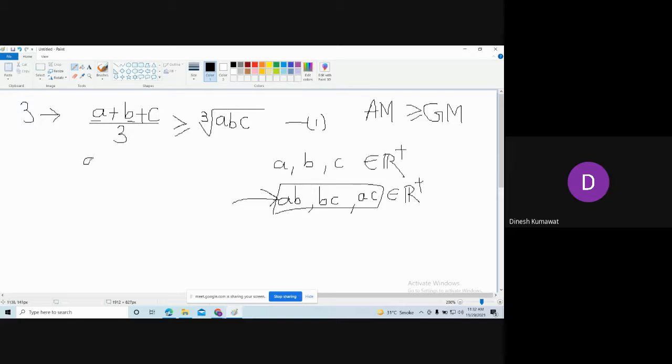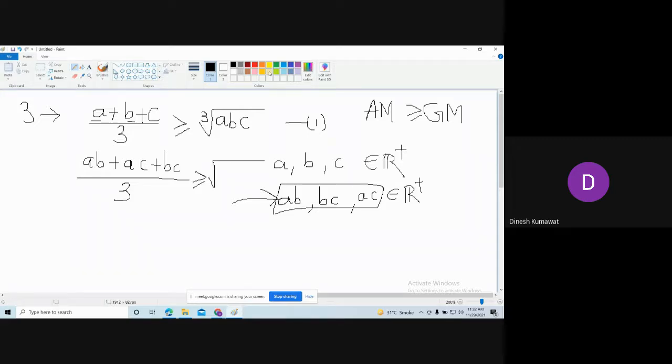Here we have AB plus AC plus BC. If I change the order, it makes no difference, since addition is associative and commutative. Either you add 2 plus 3 or 3 plus 2. So taking these three real numbers, according to AM we have this quantity, and what does GM give me?